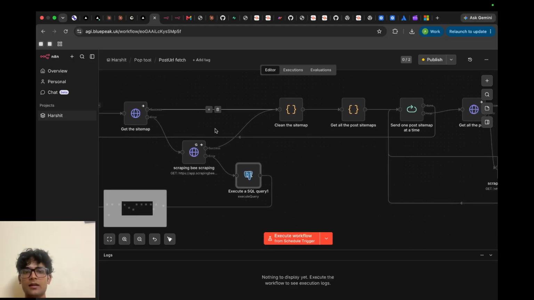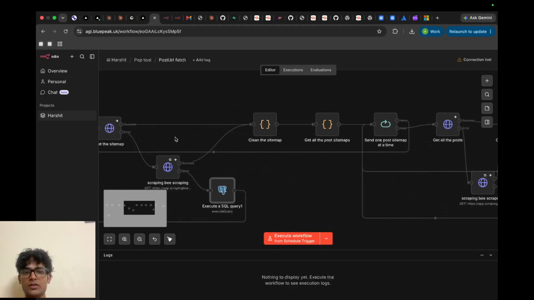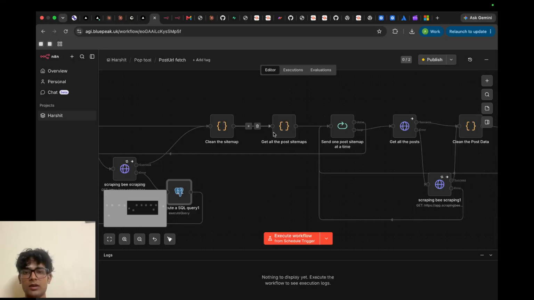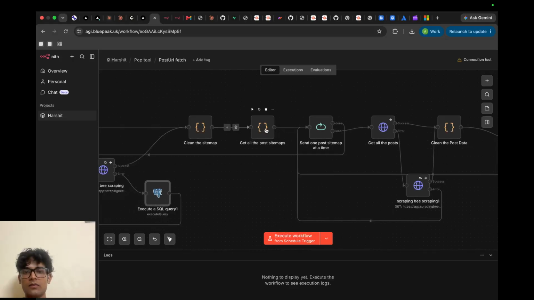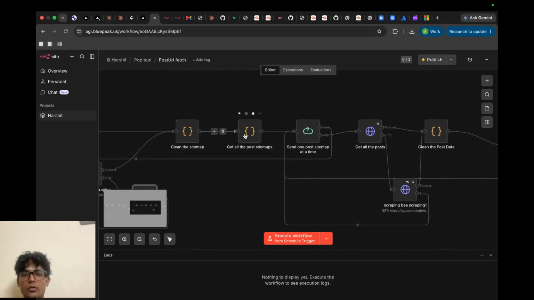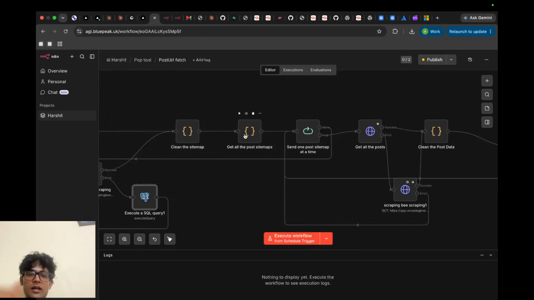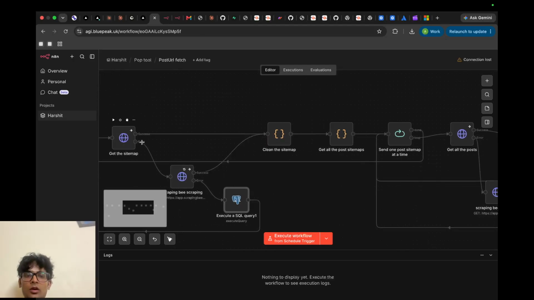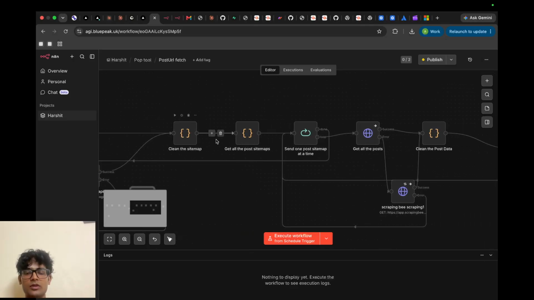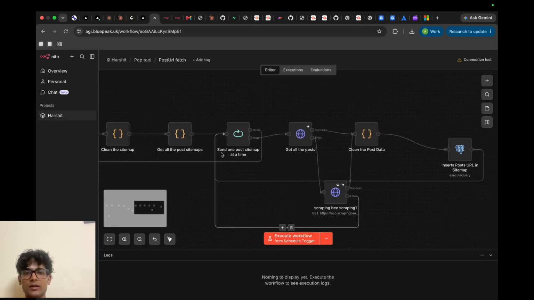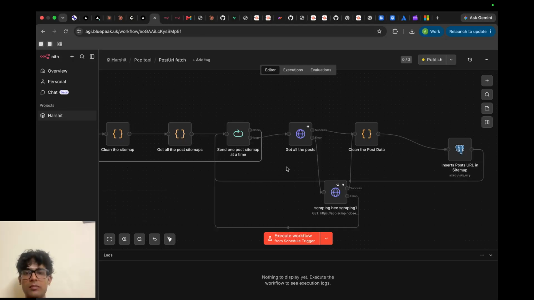So basically then we fetch the sitemap data here. Then from here I have used regex to fetch only the post data. From the sitemap we also get the authors data, the categories, and other pages of the site, but we only need the post data. So we have used the regex here to get only the post sitemap.